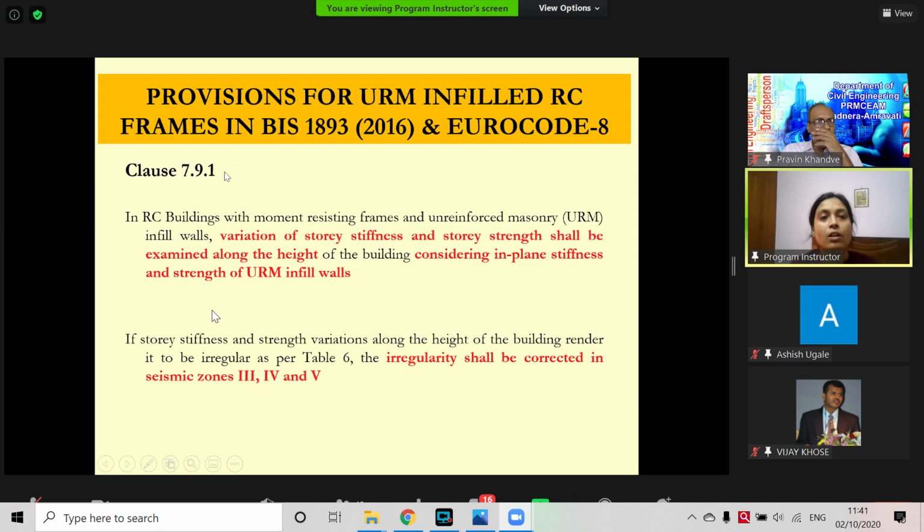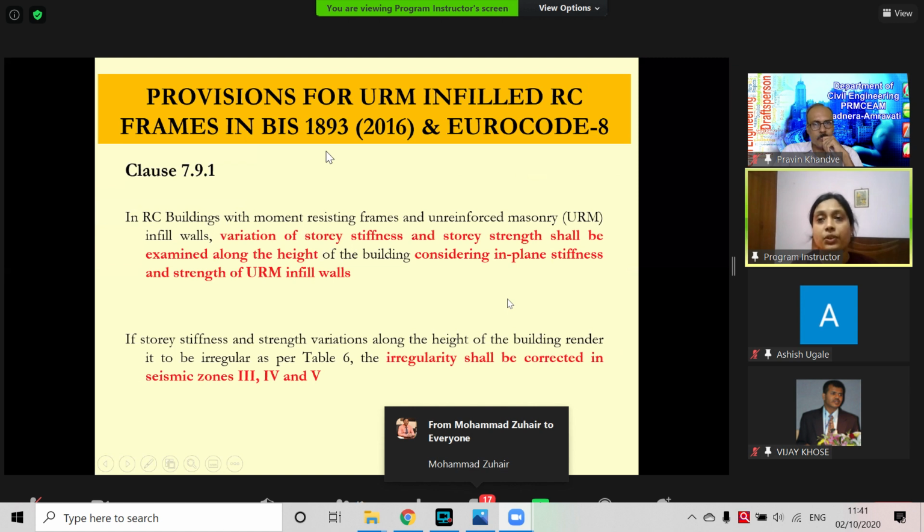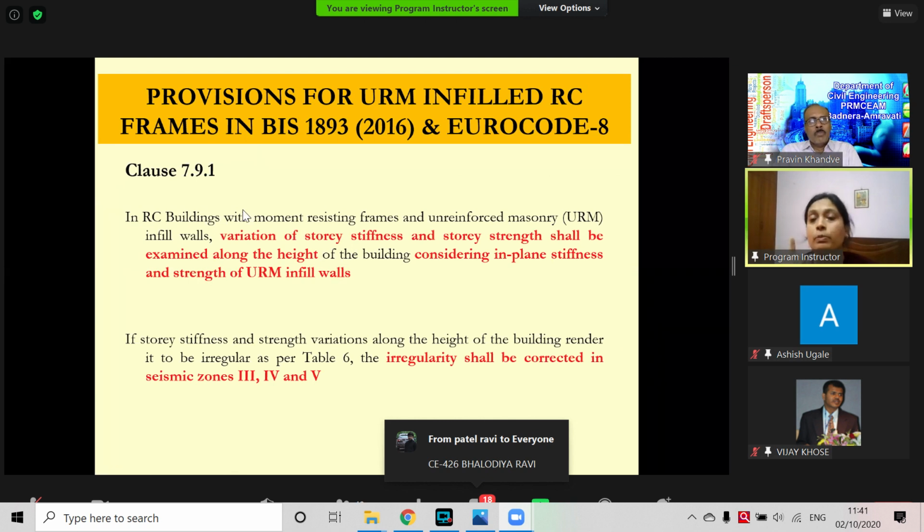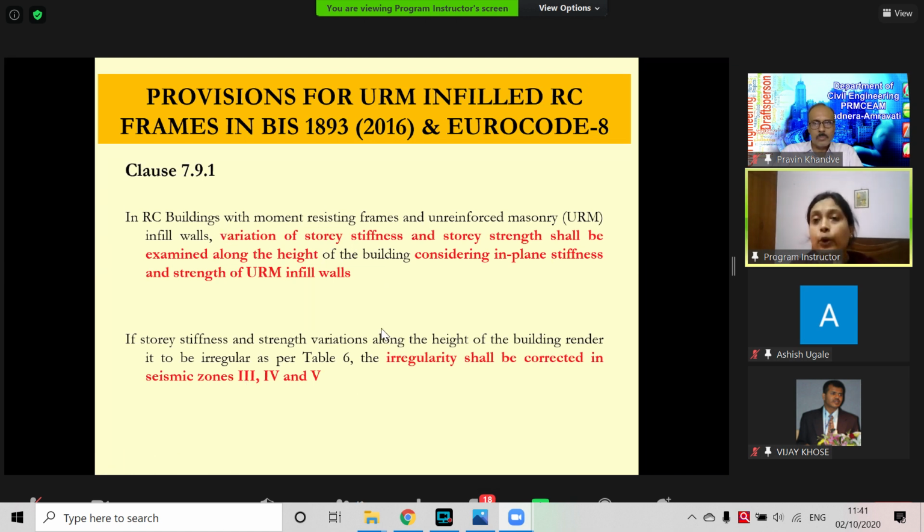So clause 7.9.1 says that variation of story stiffness and story strength shall be examined along the height of the building, considering in-plane stiffness and strength of the infill wall. They say you have to check and there should not be any irregularities. And in seismic zones 3, 4, and 5, there should not be any irregularities. But how I am going to remove those irregularities is not talked about in the 2016 version.